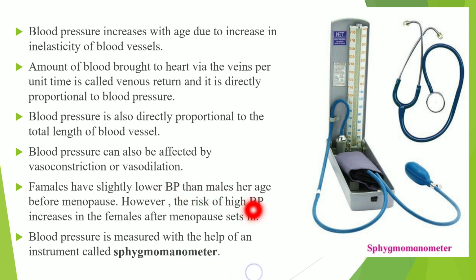So blood pressure is measured with the help of an instrument. That instrument we call as a sphygmomanometer. So in this period we will stop here.